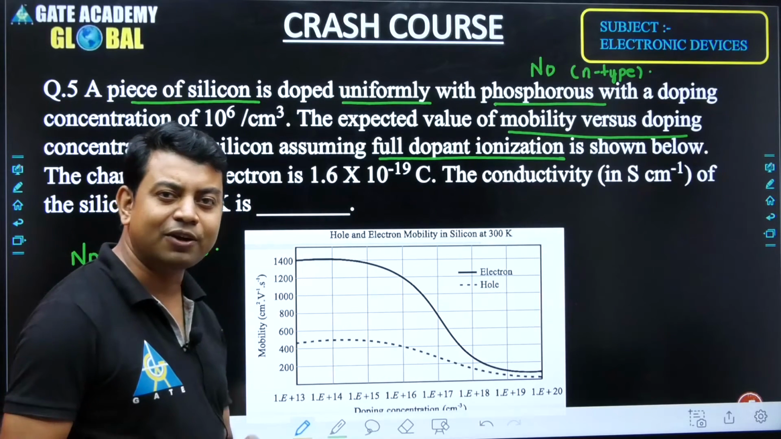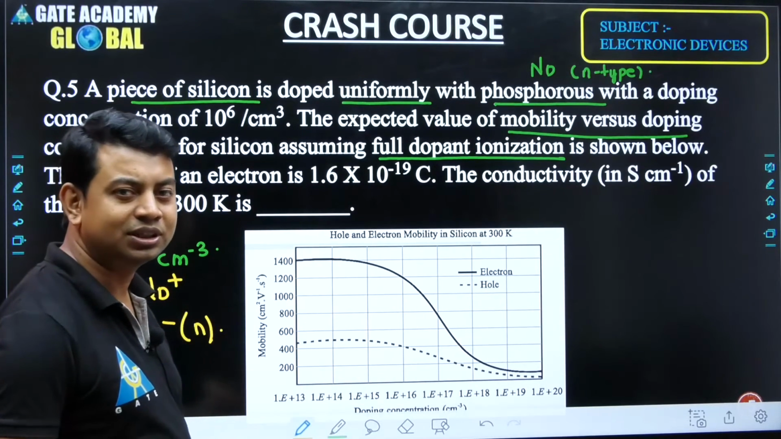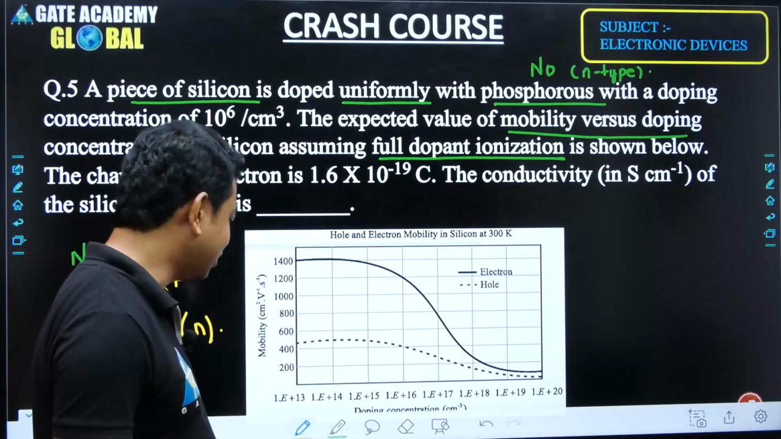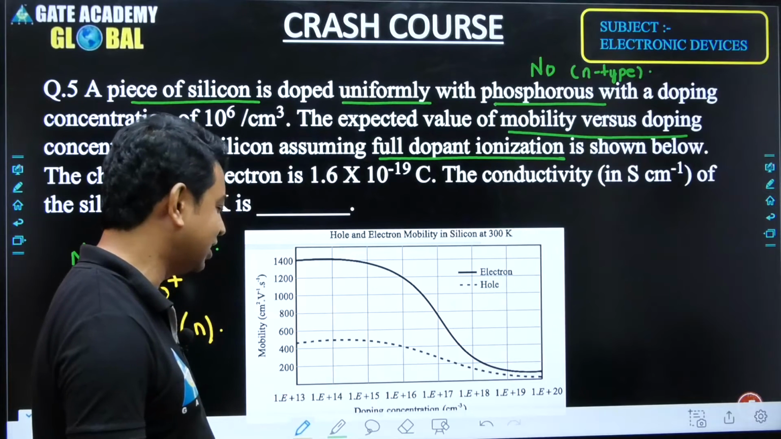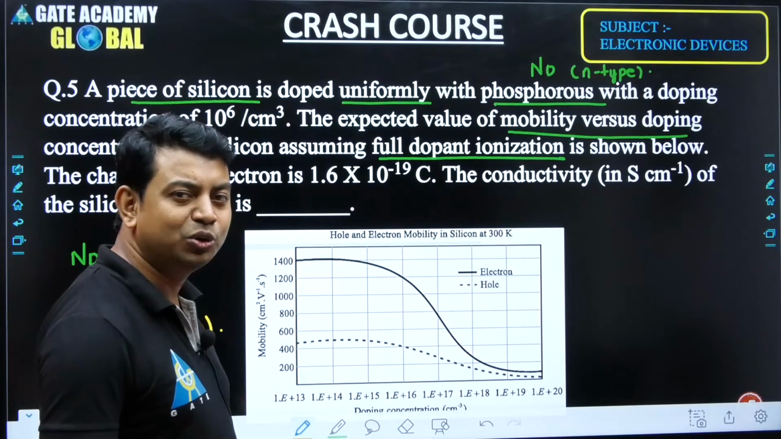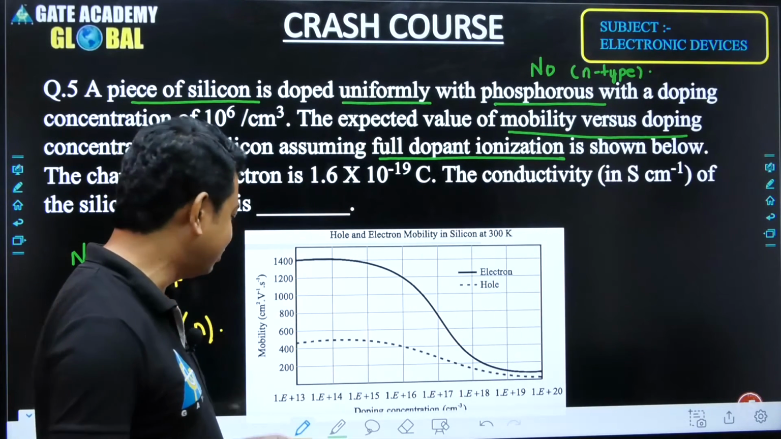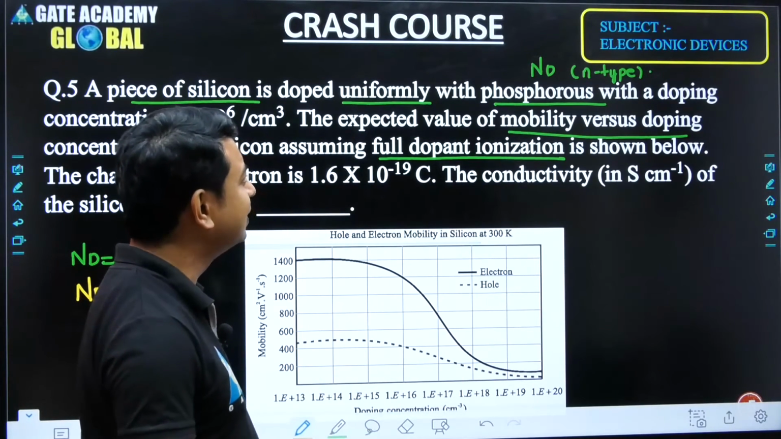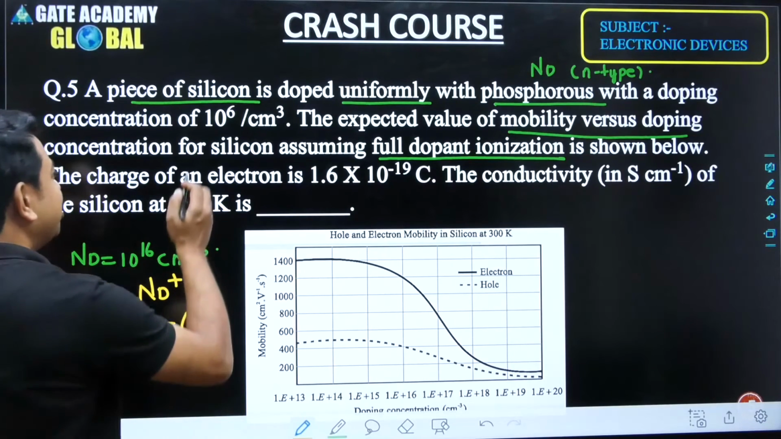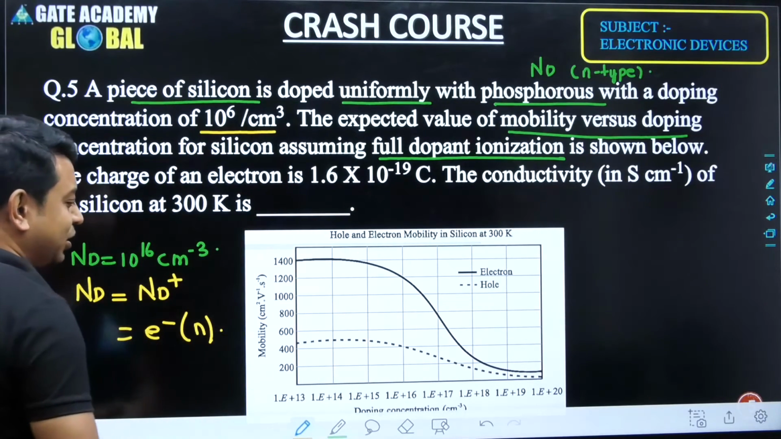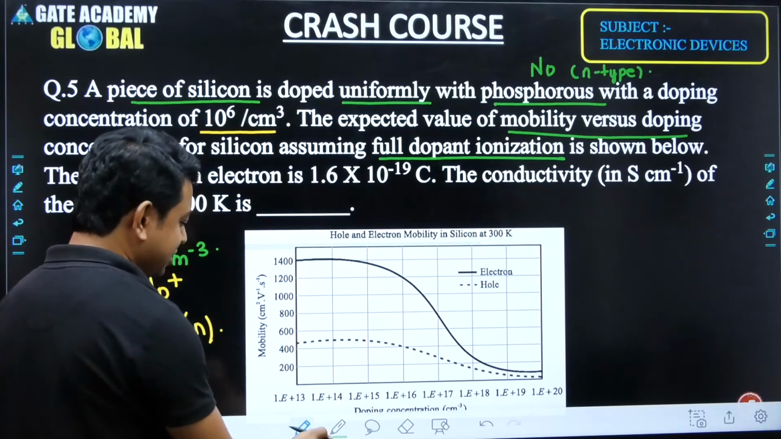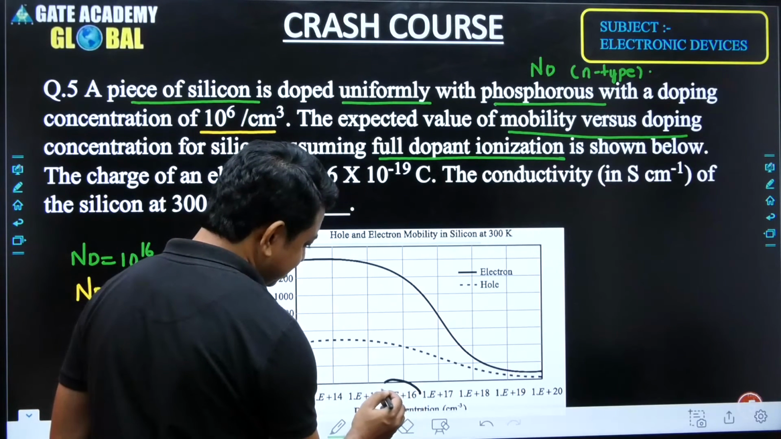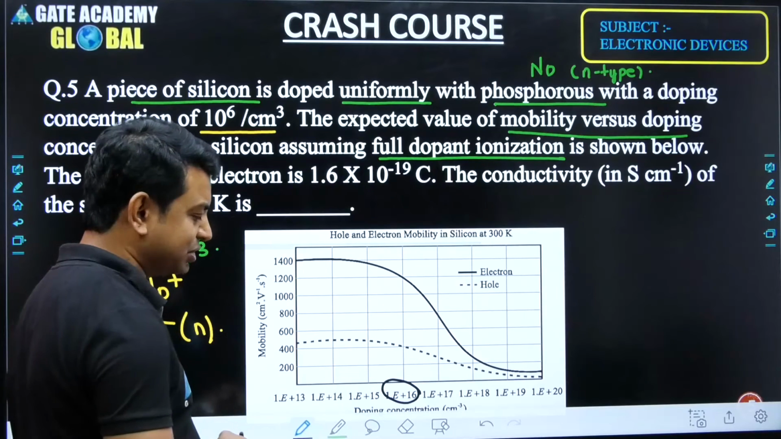I already sent you the questions, and we can see that it is written 1.E plus 13. The representation used is nothing but 10 to the power 13, 10 to the power 14, 10 to the power 15, 10 to the power 16, like this. And we have 10 to the power 16 per centimeter cube as the concentration. So I will take this particular part, because the concentration is 10 to the power 16.